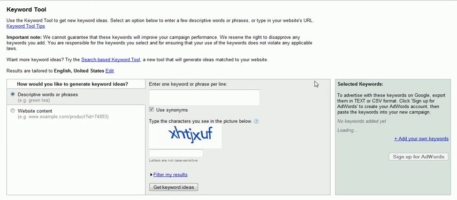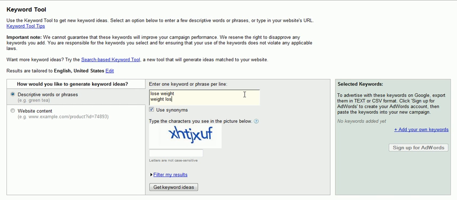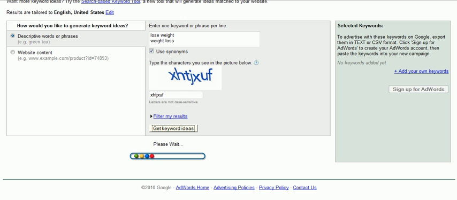What I recommend you do here is type in your main niche that you're trying to go after. Whether it's panic disorders, ADHD, acne, whatever kind of niche market you feel that you can help people with, even if it's make money on the internet, or work from home, different things like that. No matter what product or niche market you're going to be focusing in on, it's important that you start with a base keyword phrase. So I'm going to type in here lose weight and then weight loss as my base keyword phrases. And then you need to put in these characters here. It just shows that you are human. And then choose get keyword ideas. This will take just a moment.